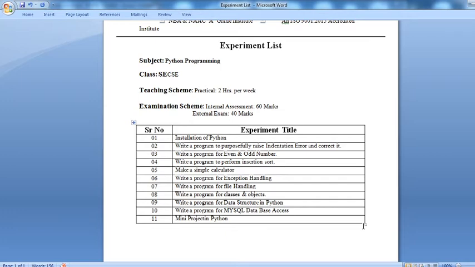Ninth experiment is to write a program for data structures in Python. The data structures you have seen are list, tuples, set and dictionaries. These are the data structures available in Python. Here we will see practically how to use them in your program. Tenth practical is related to databases, that is, write a program for MySQL database access. And eleventh is a mini project in Python.